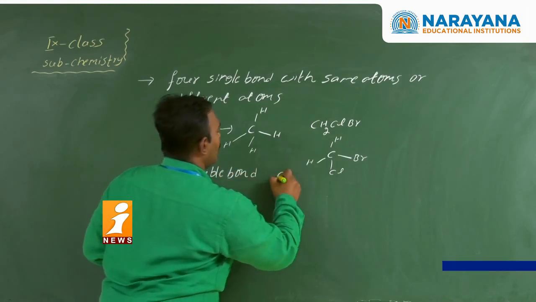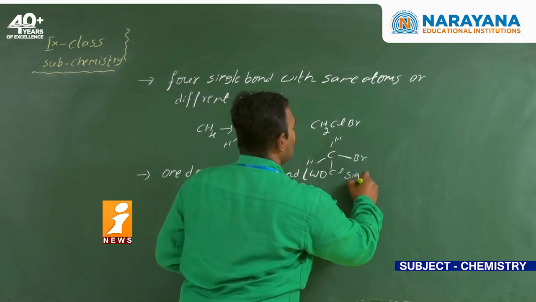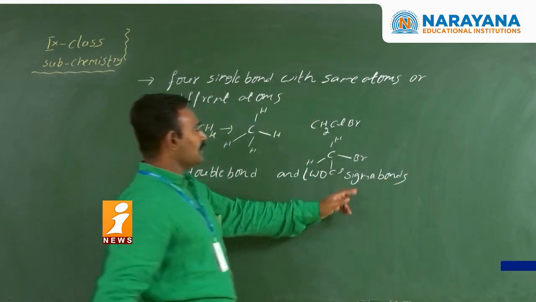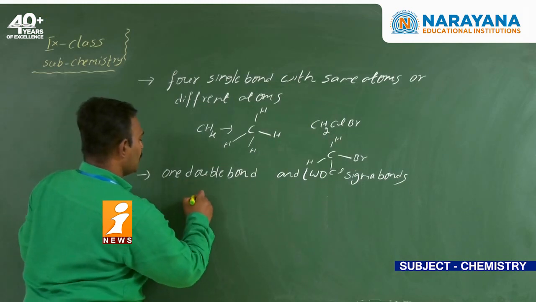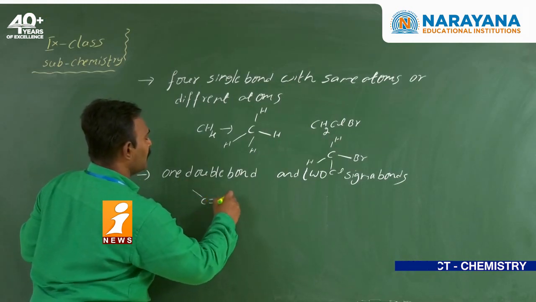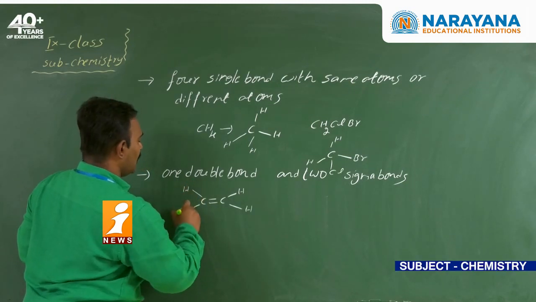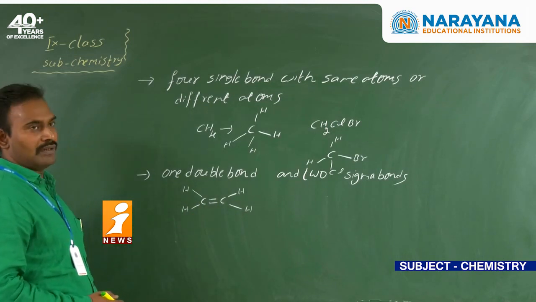Next, coming to here, one double bond and 2 sigma bonds. Simply we can say, in place of sigma bond, single bonds. See here, example ethene, formula C2H4. So here between the carbon atoms there is a double bond, and with the hydrogens single bonds.